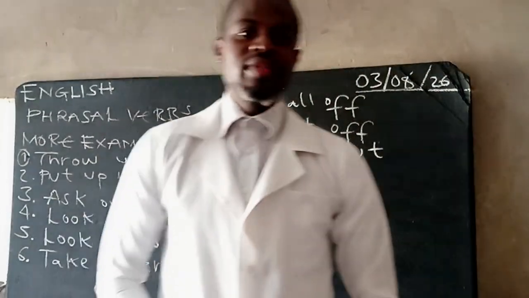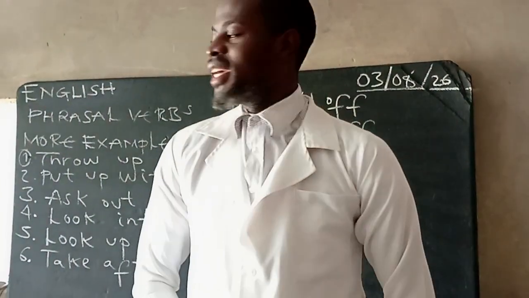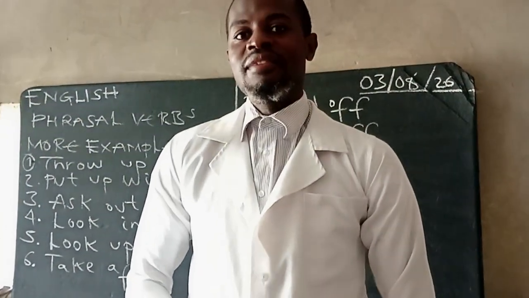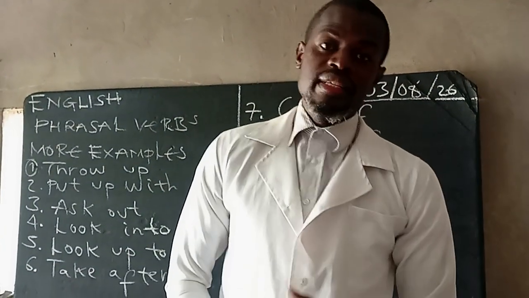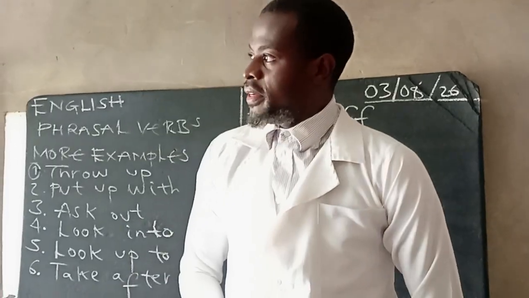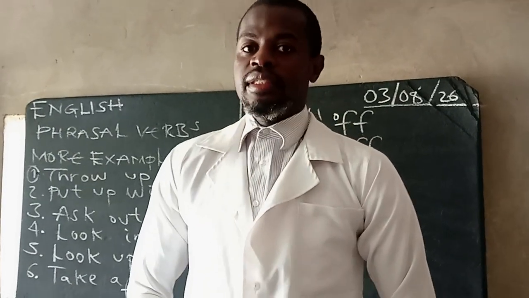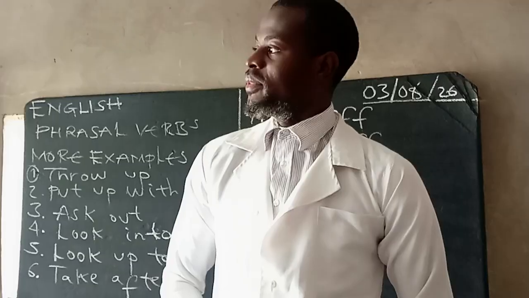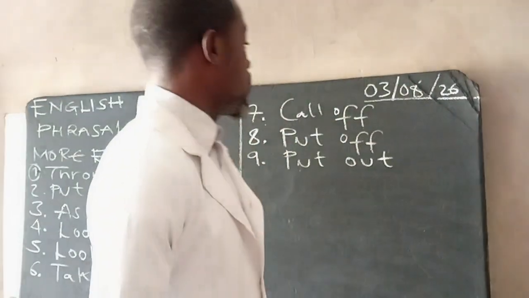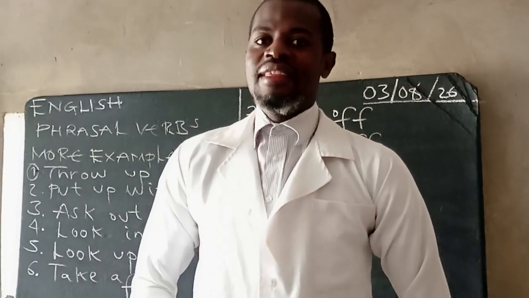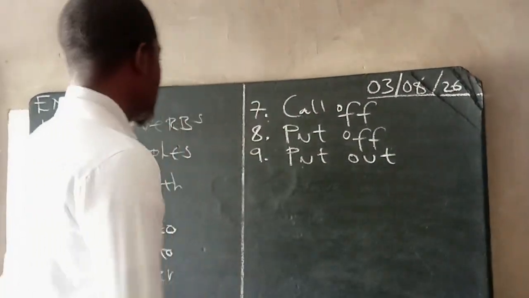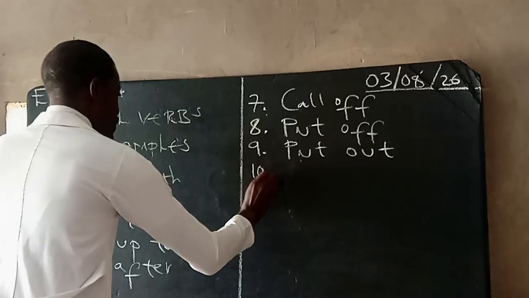Put out means to extinguish. It could be a fire. You can say the fire brigade came to extinguish the fire, or instead of extinguish, you can say came to put out the fire. I'll give you 10 good ones.